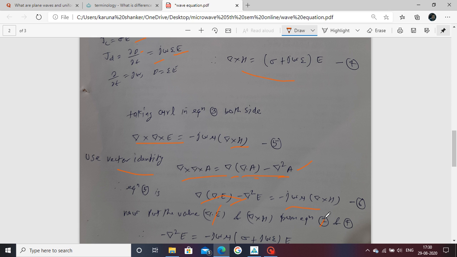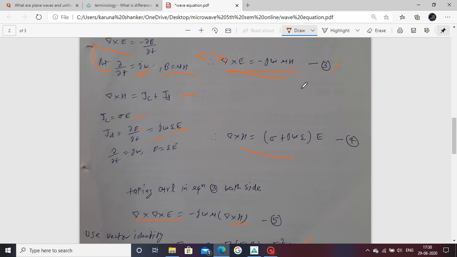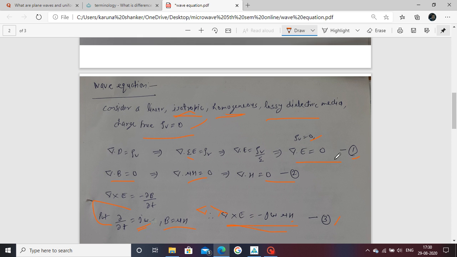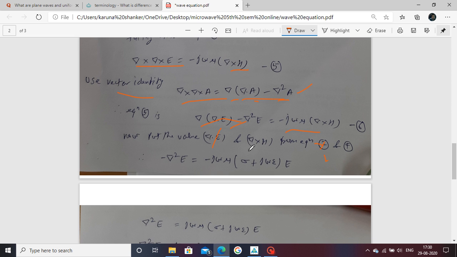This was wrong here; it should be equation 1, not 2, because this one is equation 1, del dot E equal to 0. Next we put equation 4 for del cross H. Then this term is available, and this equation comes in this form.